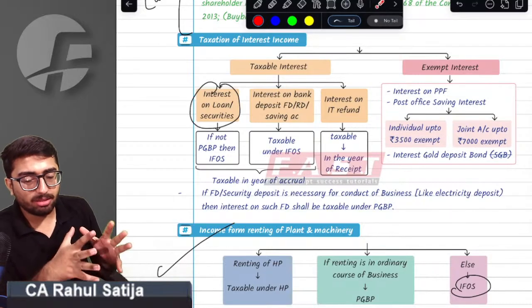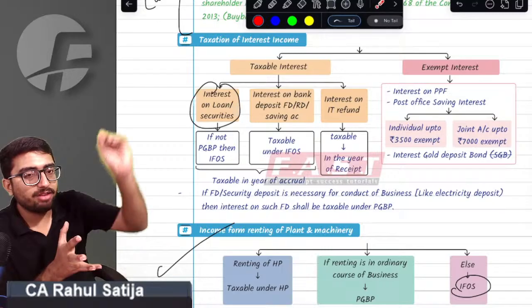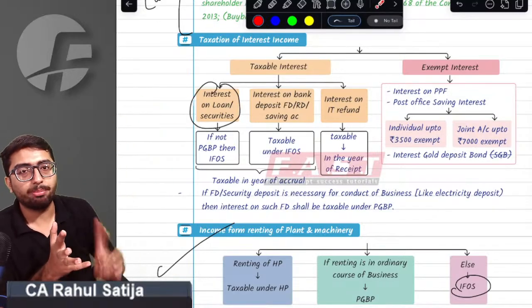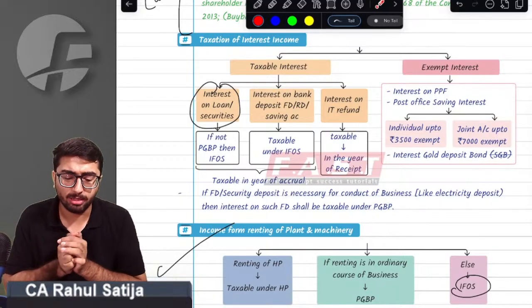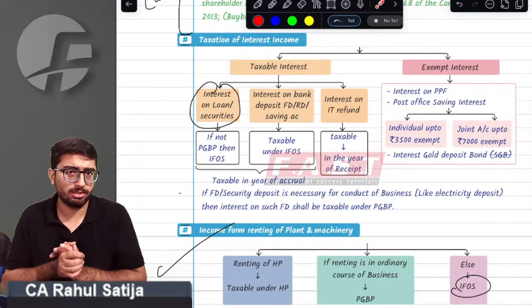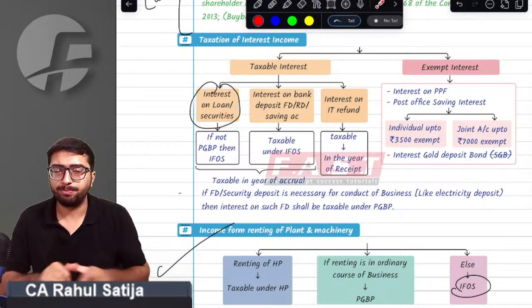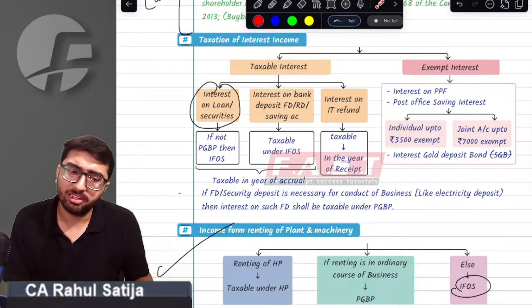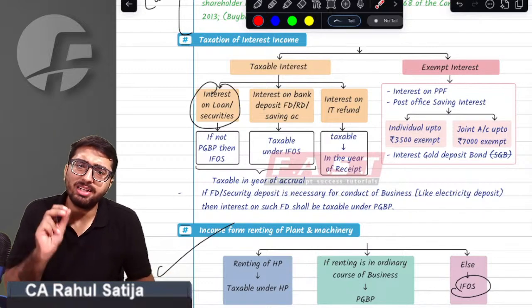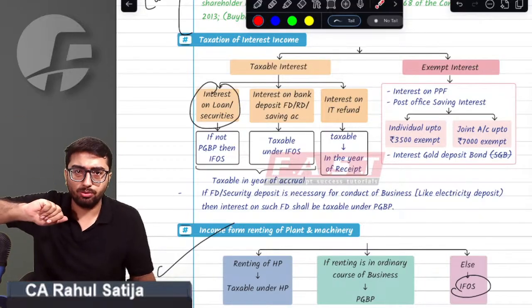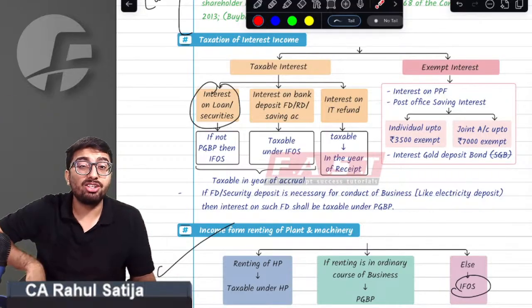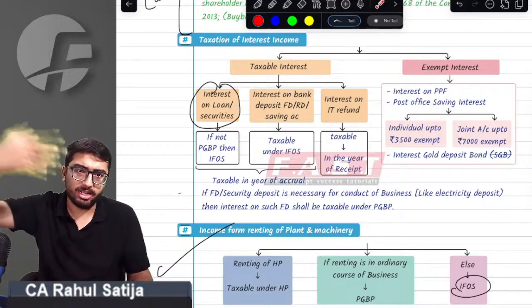So if a fixed deposit or any security deposit is necessary for the conduct of the business, then any interest would become PGBP. Otherwise, normally any interest on FD or RD or any other savings account shall become taxable under IFOs. Okay, sir. Then we have interest on IT refund. Whenever we file an income tax return and a refund is due, the provision says any interest on that refund shall always be IFOs, and for everybody it will be IFOs.